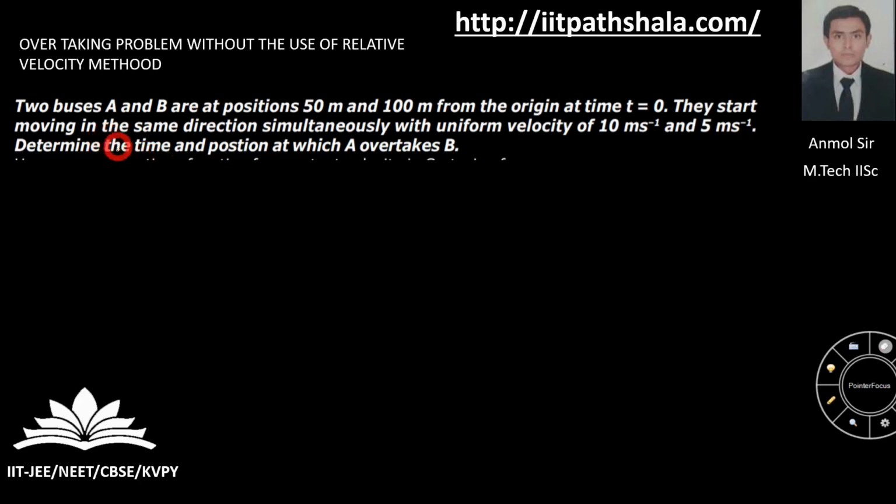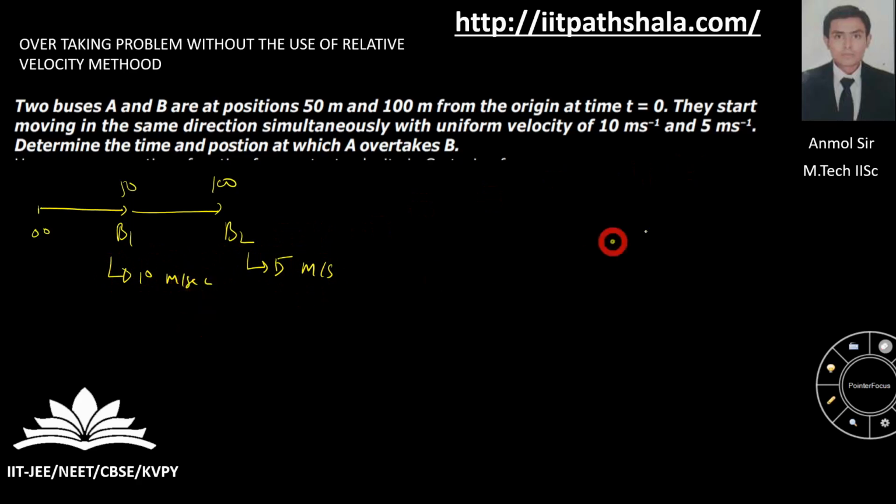So it is given that two buses from the origin itself, let us take this as my origin, are at certain positions, let us say 50 and 100 as per the question. My bus number 1, bus number 2. At time t equal to 0 itself, they start moving in the same direction simultaneously with a uniform velocity of 10 meter per second and 5 meter per second. So he is moving with 10, he is moving with 5 meter per second. Determine the time and the position at which A overtakes B.